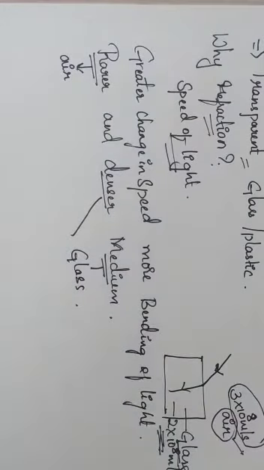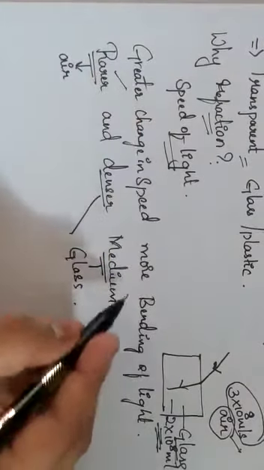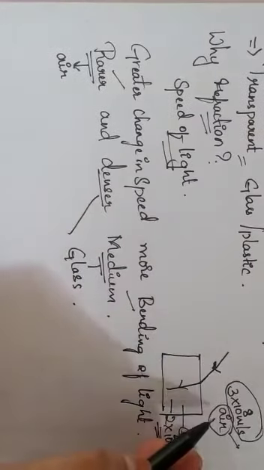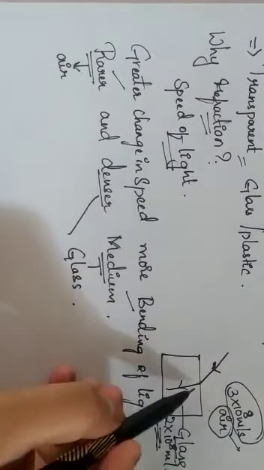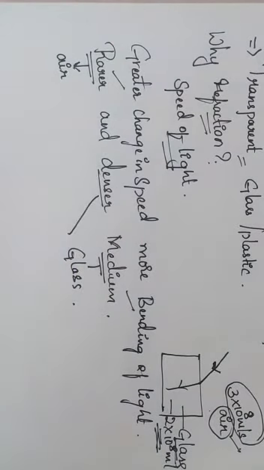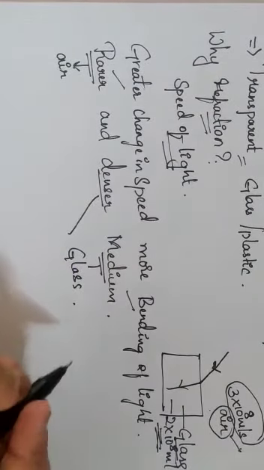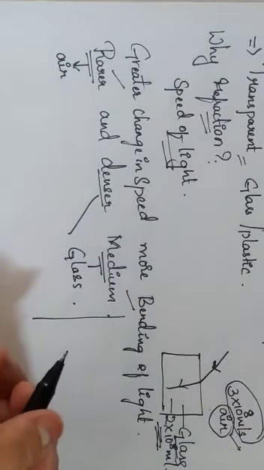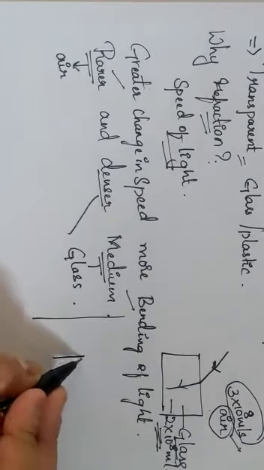So I can say the definition of refraction of light in another term: change in direction of light when light travels from rarer medium to denser medium or denser medium to rarer medium. Okay, so instead of saying air and glass, you can say when light travels from rarer medium to denser medium, there is a bending of light that takes place. Now let us consider one by one. So we have said it is a rarer medium and it is a denser medium. Now let us consider the ray of light in detail.